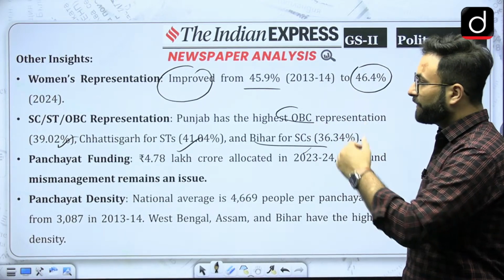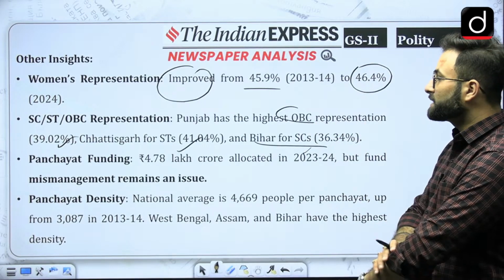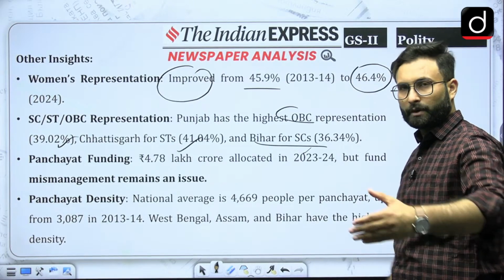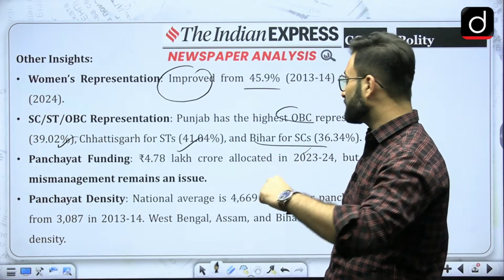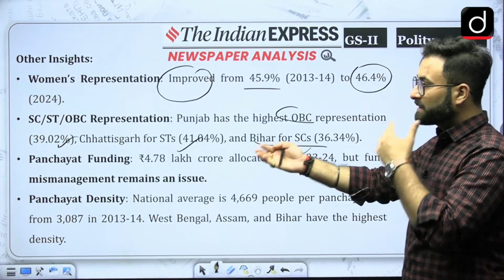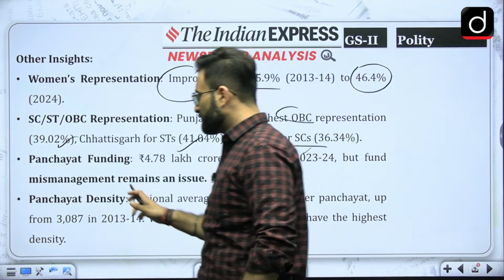Okay, Panchayat funding, if we talk about, so this time 4.78 lakh crore has been allocated in 2023-24, when we talk about the last year. Okay, but fund mismanagement remains an issue.